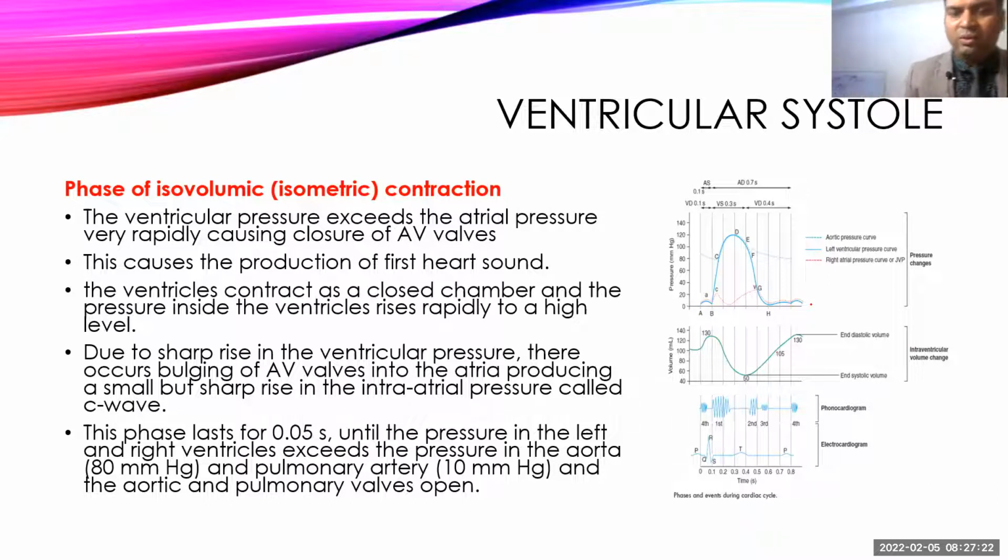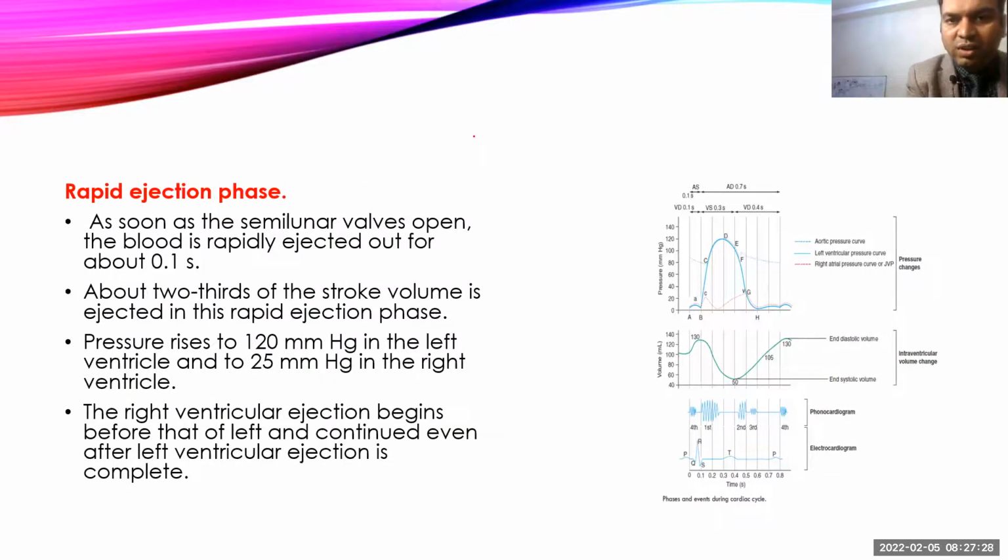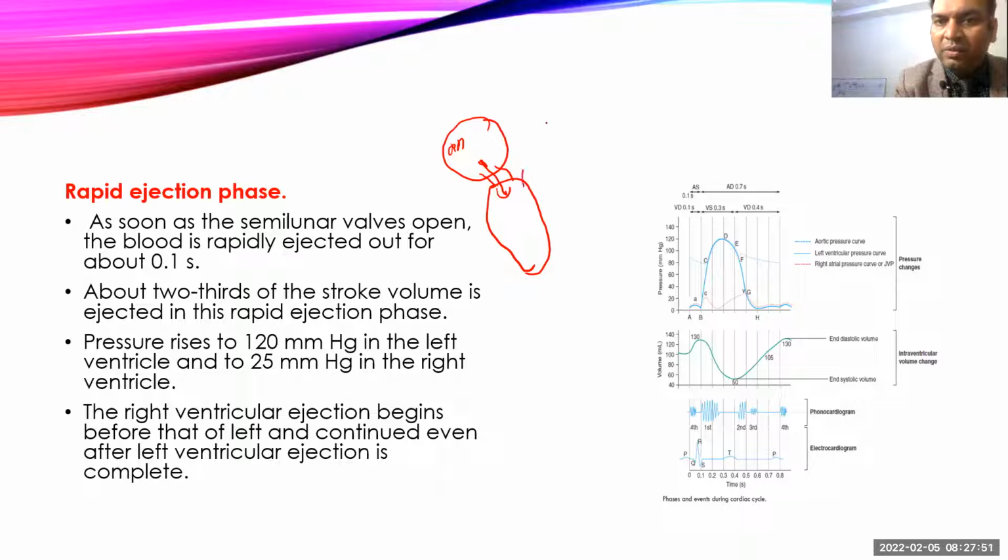So, if you know the structure of the heart, this is the right atrium, and this right atrium has an opening to the right ventricle, and this is always one way. So it allows the blood flow from the right atrium to the right ventricle. The right ventricle has another opening that goes to the pulmonary trunk, and there is also a valve, and it is also one way. It allows blood flow from the ventricle to the trunk. It goes to the lungs.